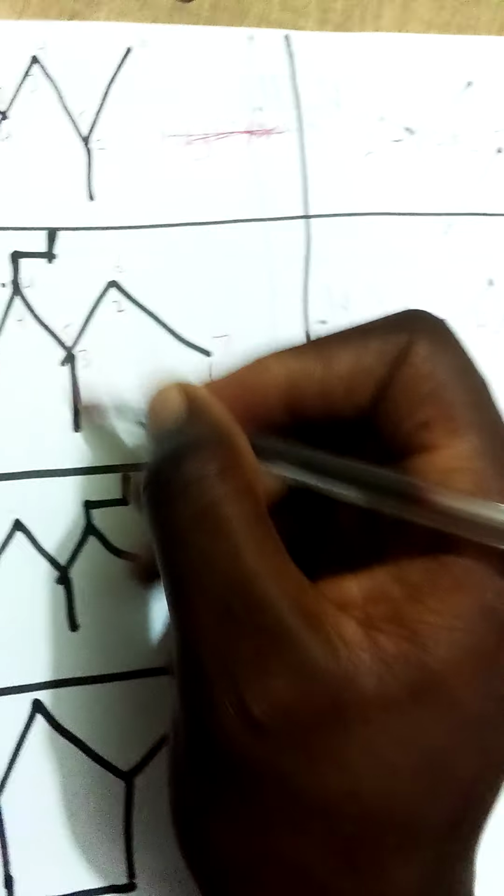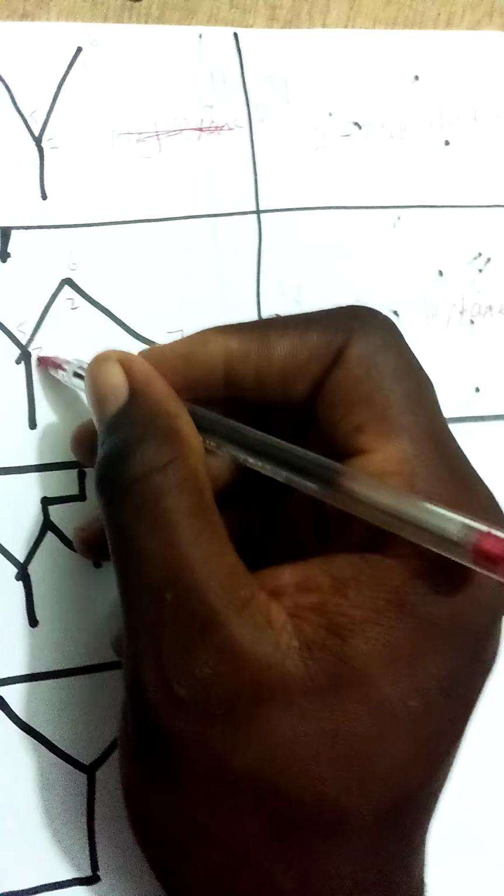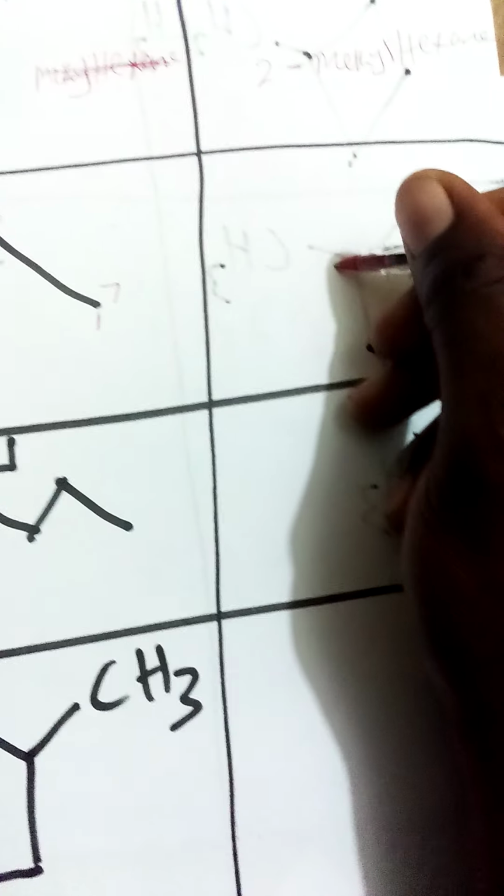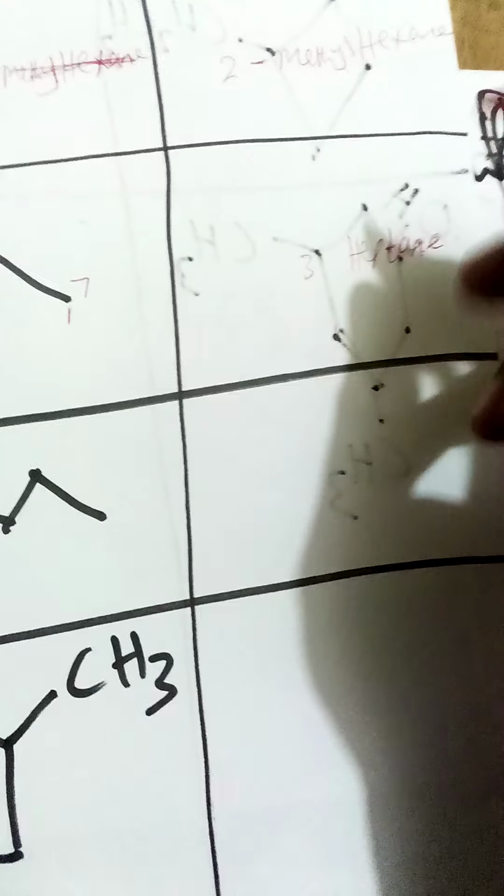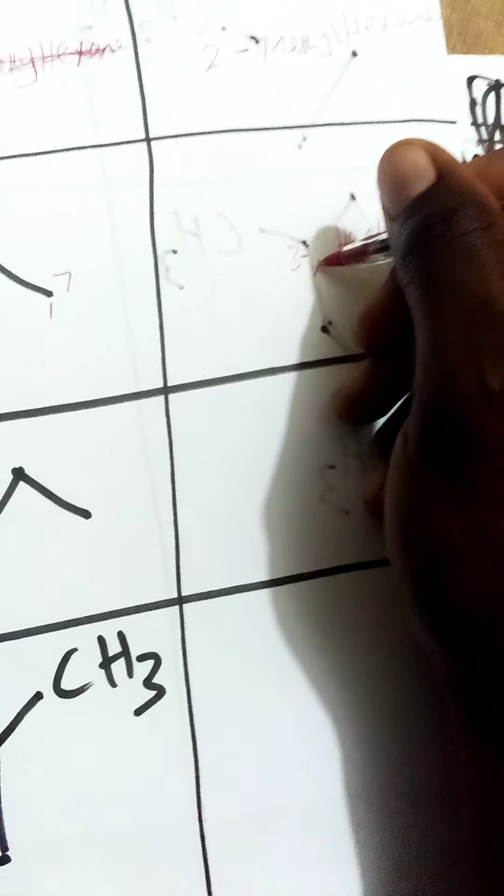If this is heptane, then we check out this. You have methyl here. It is attached to 3 and 5, so we're going to take the smallest one. This is 3 methyl. I just want to indicate that it will be at the top, but there's no space for it to continue. So 3 methyl heptane.